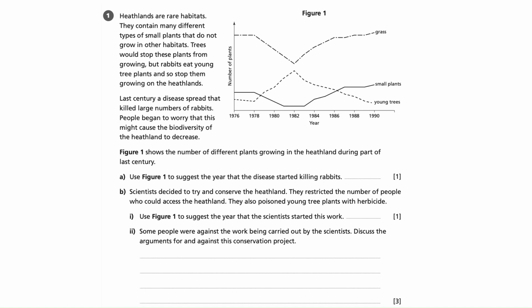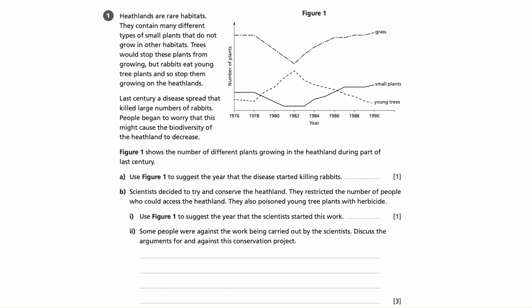Question 1. Heathlands are rare habitats. They contain many different types of small plants that do not grow in other habitats. Trees would stop these plants from growing, but rabbits eat young tree plants and so stop them growing on the heathlands. Last century, a disease spread that killed large numbers of rabbits.